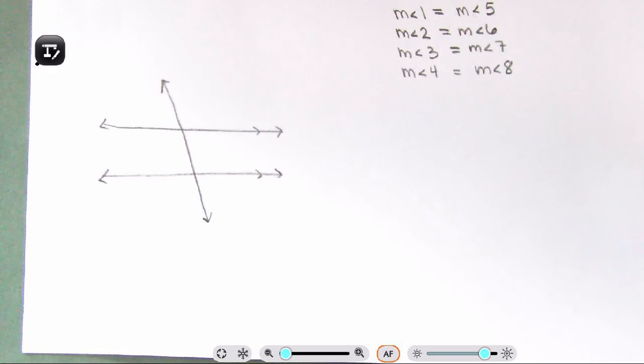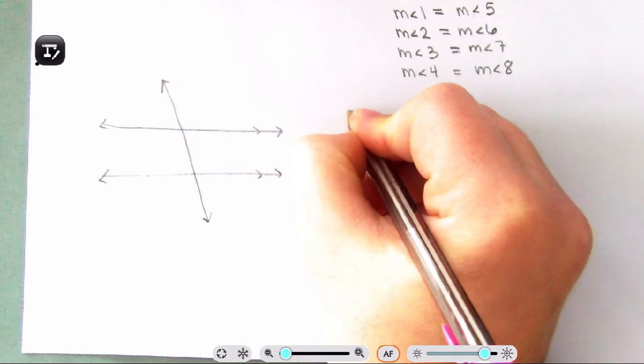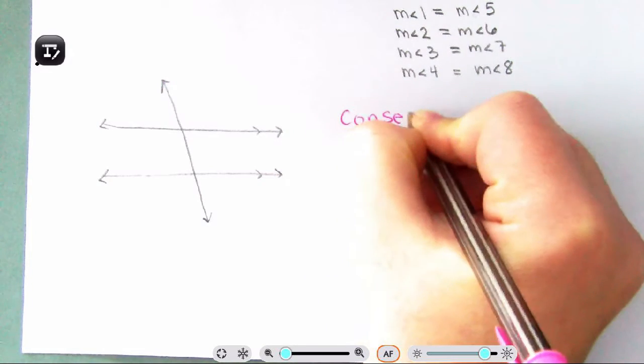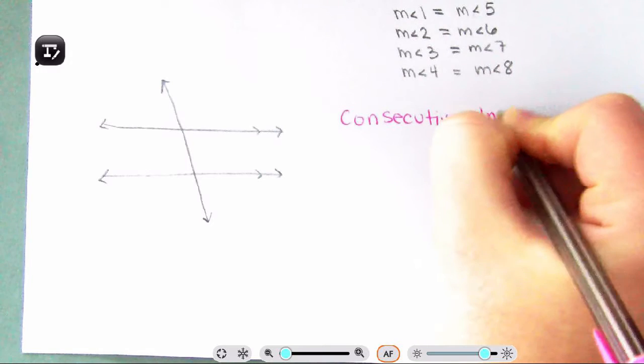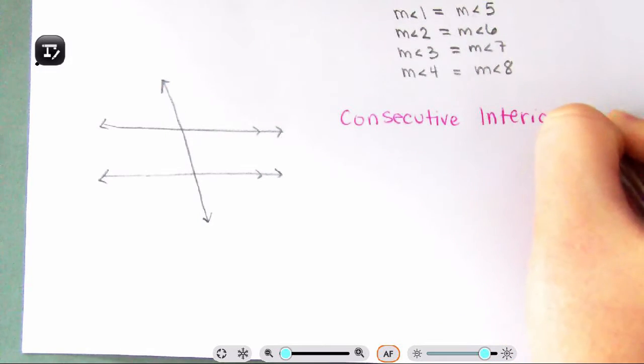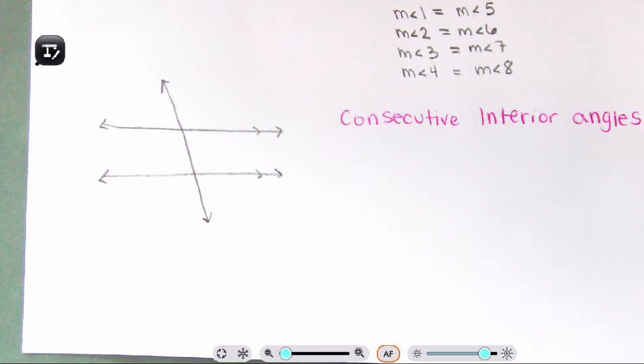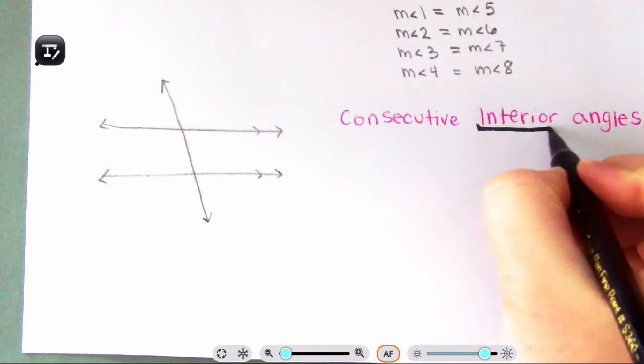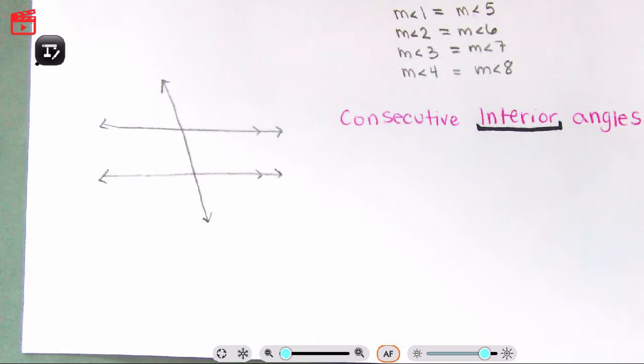Now, consecutive angle is also sometimes called same side inside angles, but the formal terminology for same side inside is consecutive interior angles. Okay, so what are consecutive interior? Let me actually write the name. Okay, first thing, keyword or key section of it is interior. And so what does interior mean? I'm going to show you a little trick, and I'm going to have you create a bubble. Change markers. I'm going to have you create a bubble on the inside.